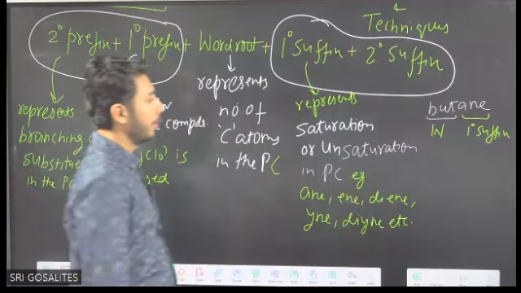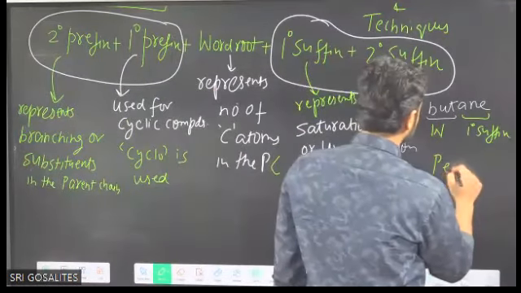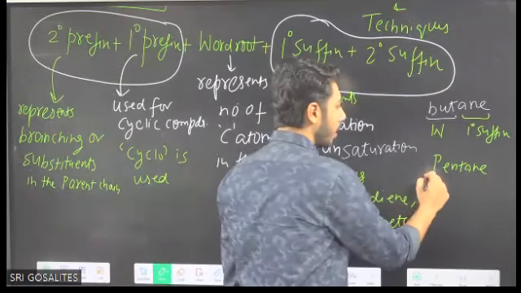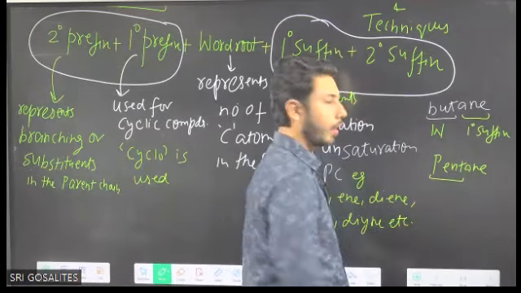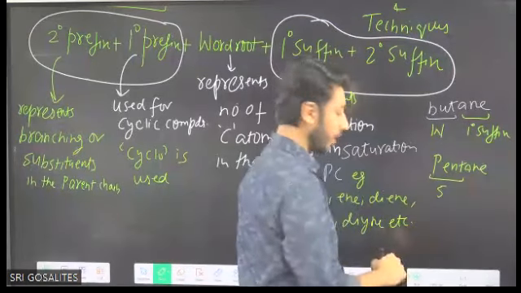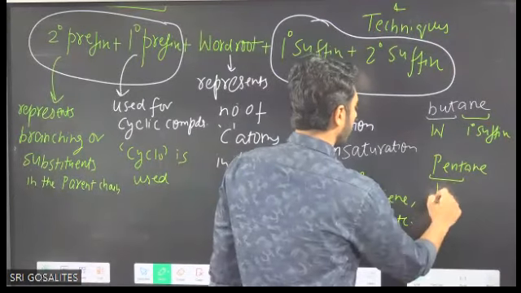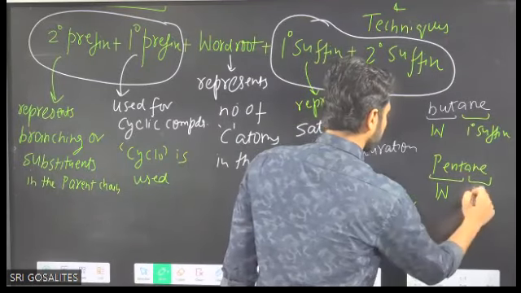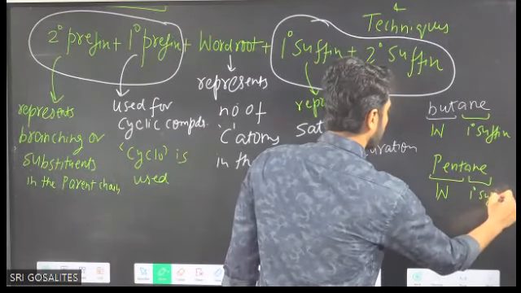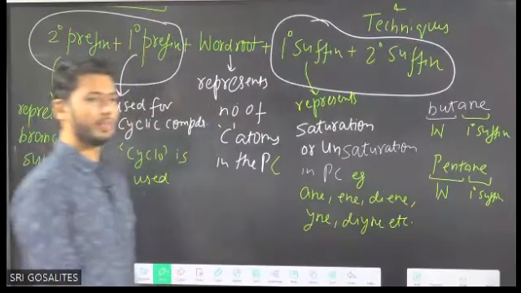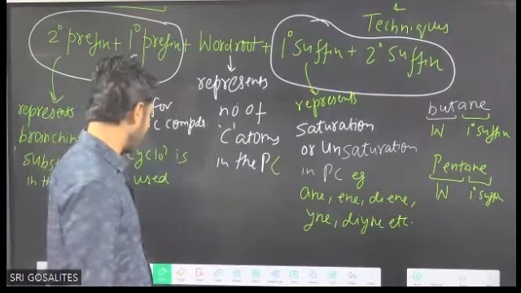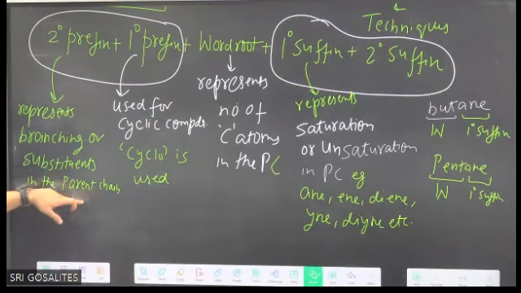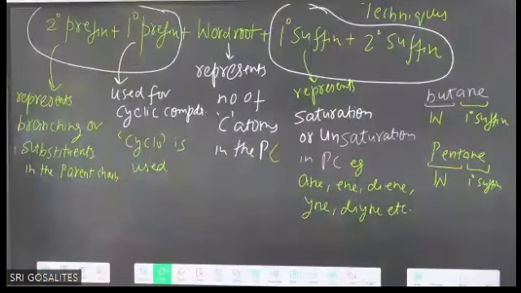If I say pentane, in pentane, now you can relate. Pent is the word root. How many carbons? Pent means 5. So this is the word root and ane is the primary suffix. The theoretical points are yet to be completed. Keep on writing it, and then you can comprehend it easily. That is how you have to write the theoretical portion.